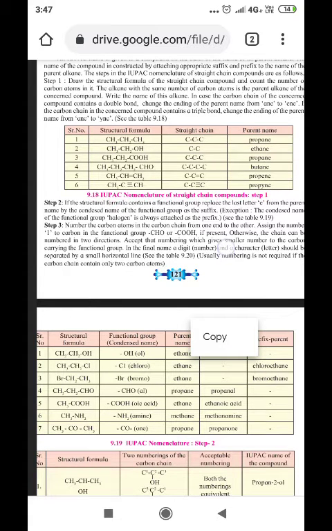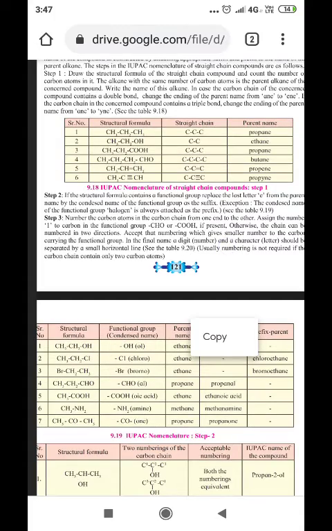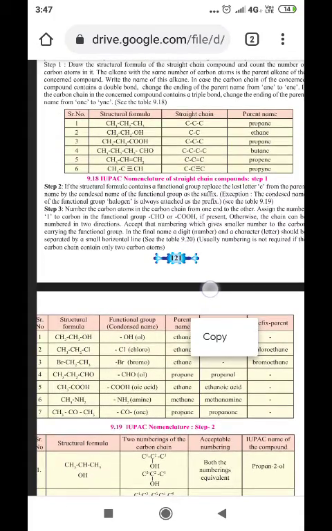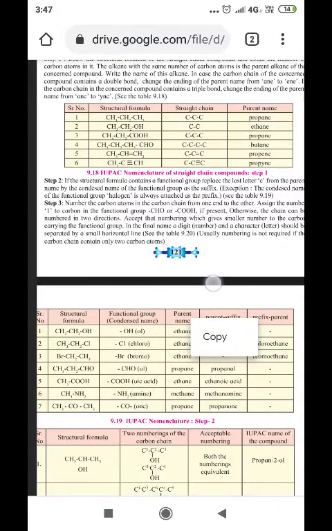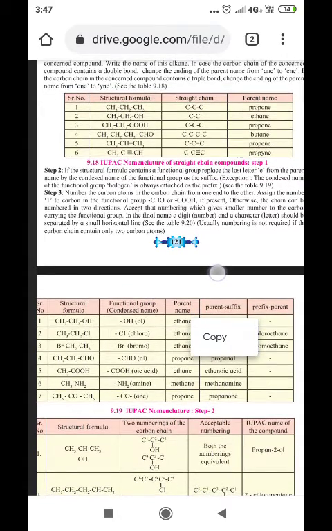In case the carbon chain of the concerned compound contains a double bond, change the ending of the parent name from ANE to ENE. So as said, if it is a single bond, after alk it is written as ANE. But if it is a double bond, after alk it is written ENE. Similarly, if the compound contains a triple bond, then ANE is replaced by YNE.